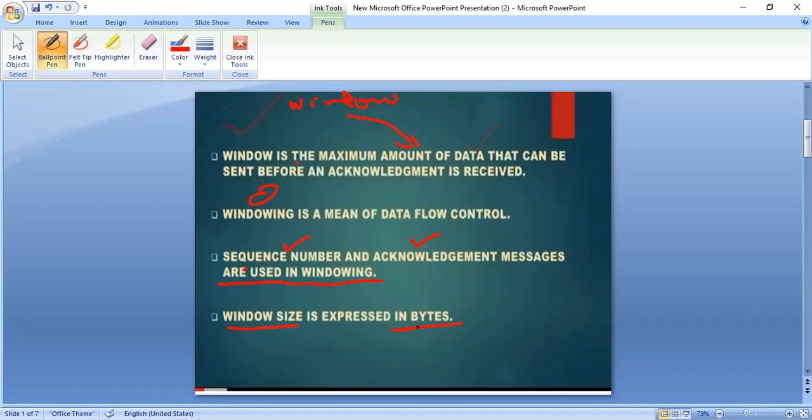Expressed in bytes. So what is the main aim of window management?